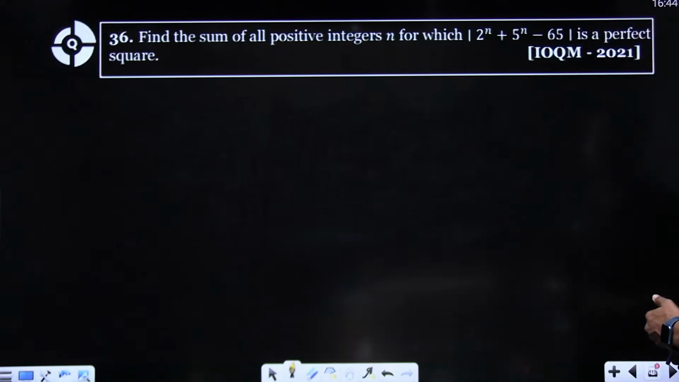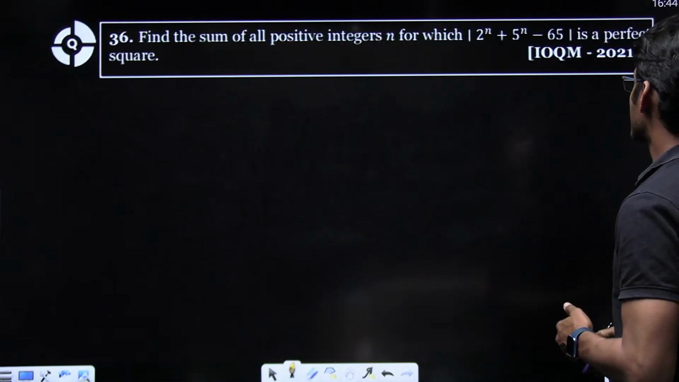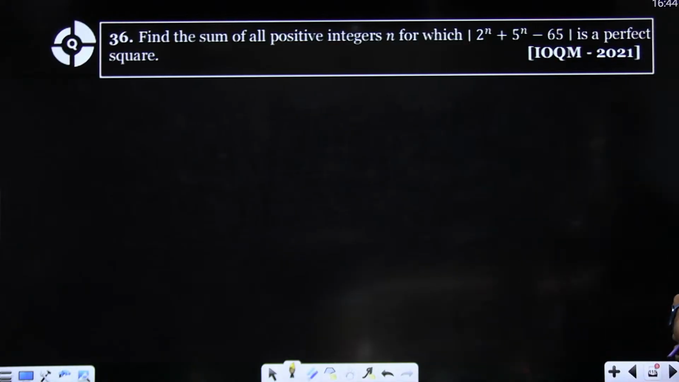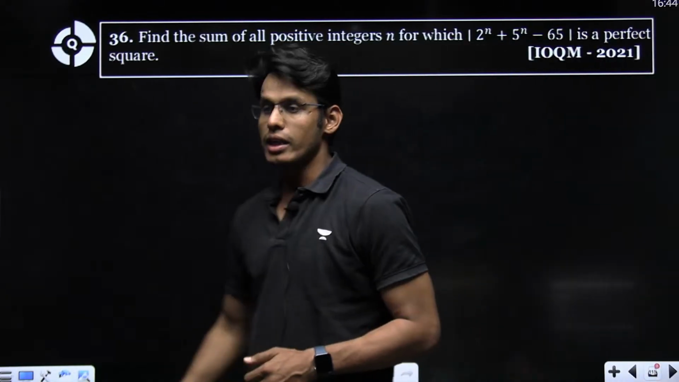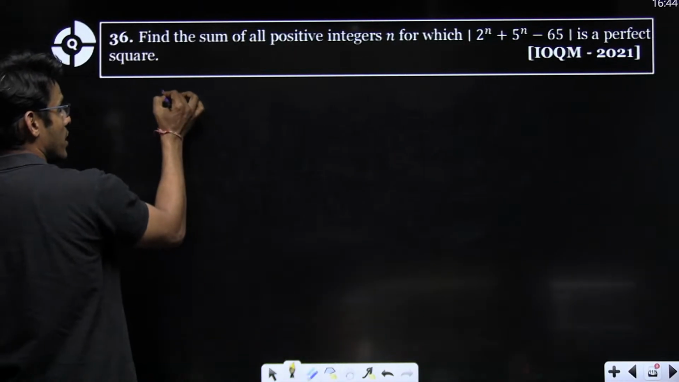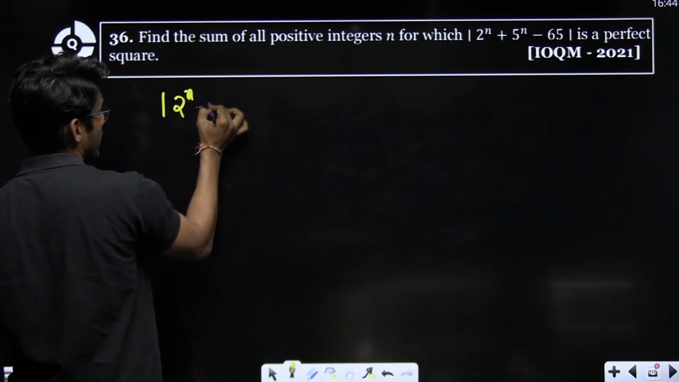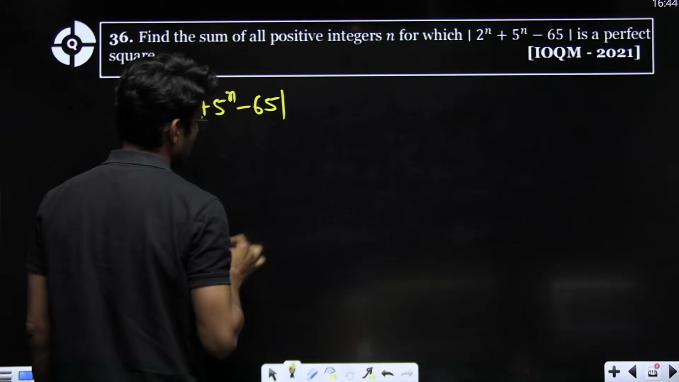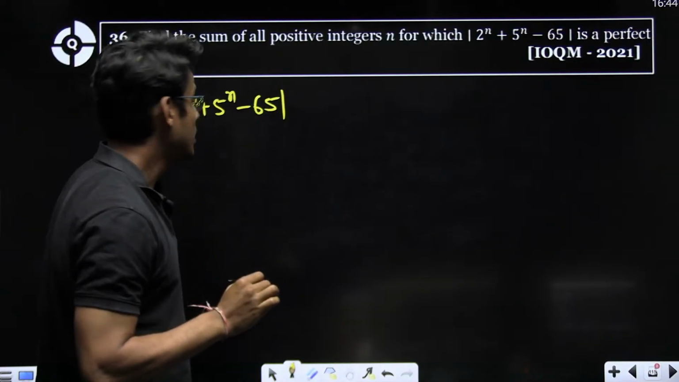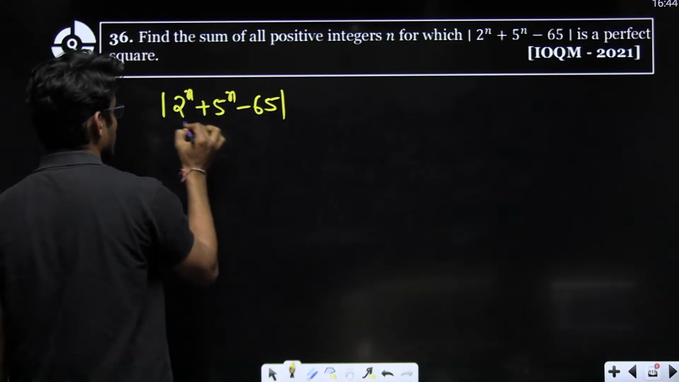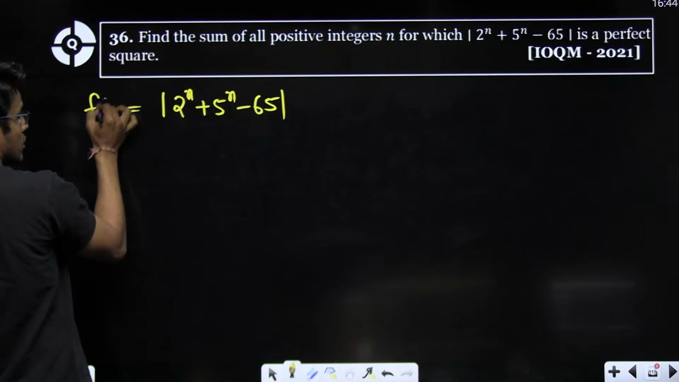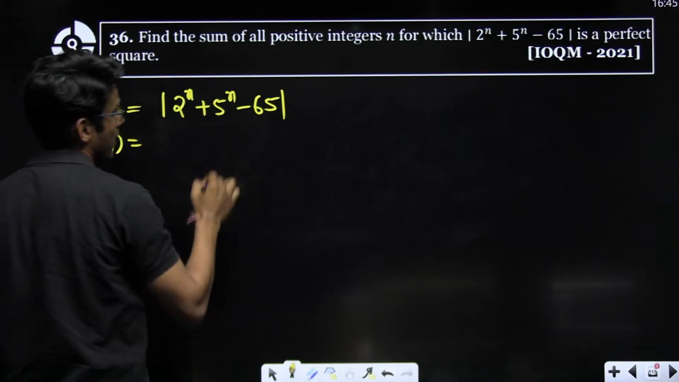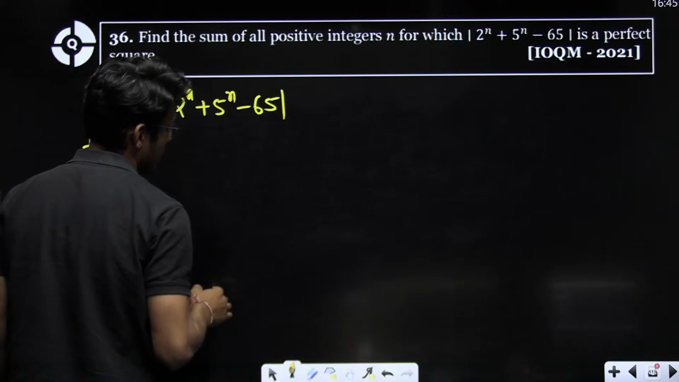Find the sum of all positive integers n for which 2 to the power n mod 2 to the power n plus 5 to the power n minus 65 is a perfect square. Again, this is IOQM 2021. Mod 2 to the power n. So, let's calculate F1. 7 minus 65 is 58.